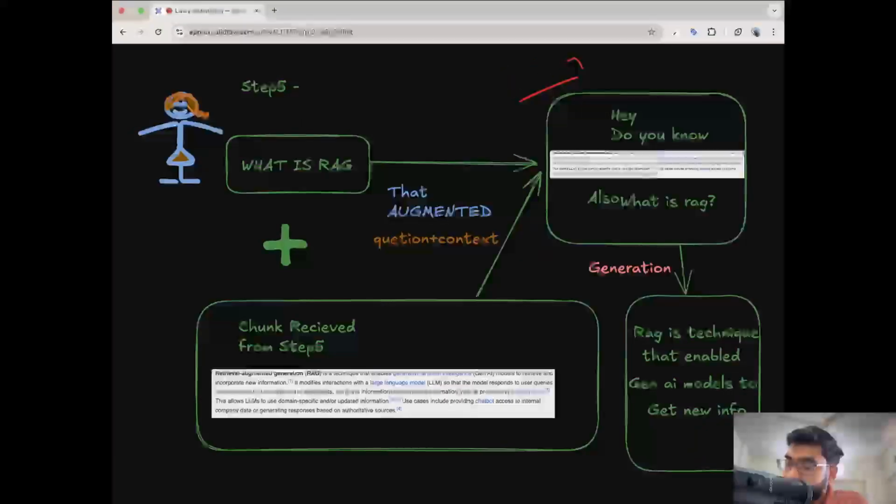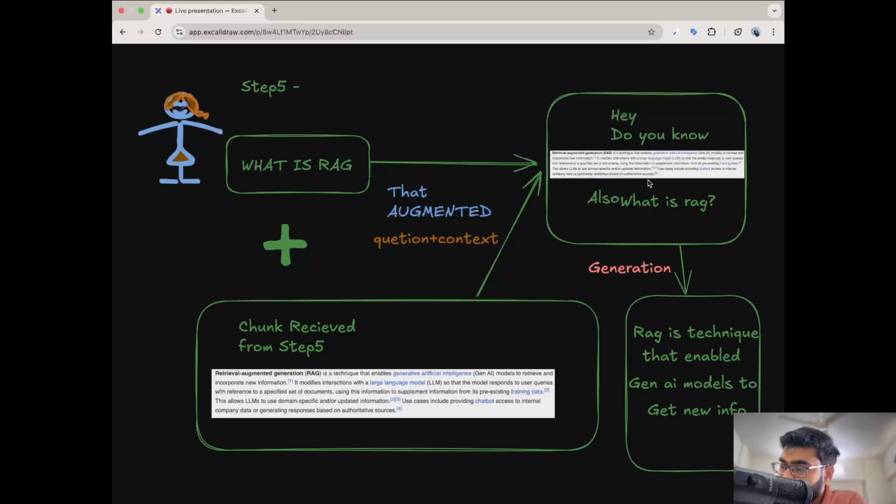So why are we doing all this? Because previously we were not doing the chunking, we were not finding the correct embeddings. Previously what we were doing is sending the whole document to the LLM. But right now, what is the difference? We are not sending the whole document to the LLM, but we are sending the most relevant document that may contain the answer to the LLM. So we will take the question, we will take the chunk. Sometimes this chunk is also called context. So we take the question whatever the user asked, we take the context or the chunk, and we send it to the LLM.